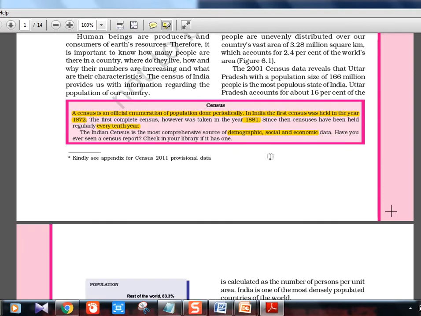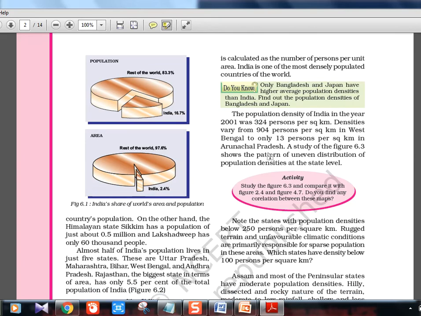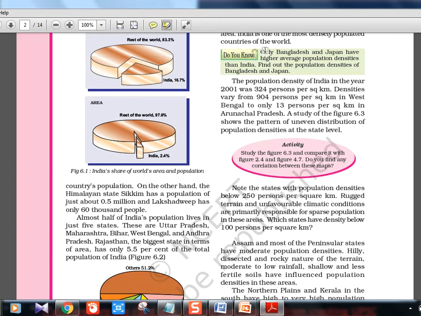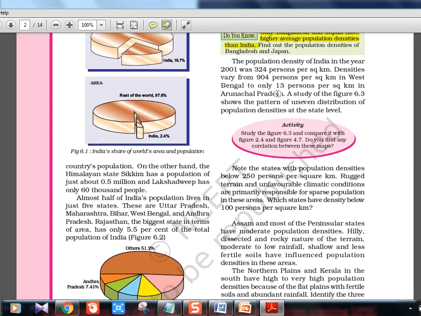These are all census numbers, not important. Again, these pie charts are not required. Bangladesh and Japan have a higher average population density than India. You know why they are taking these two examples? Because both are the same in size and population is also high, but development-wise Japan is way higher, while Bangladesh is not at that level. So you should know there is nothing to do with development when it comes to population level or population density. Two places on two extreme sides have the same size and population, but development is different. That is why NCERT puts these kinds of examples, to show you that contrast.